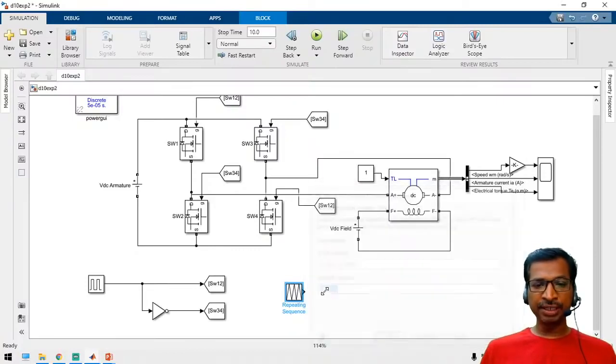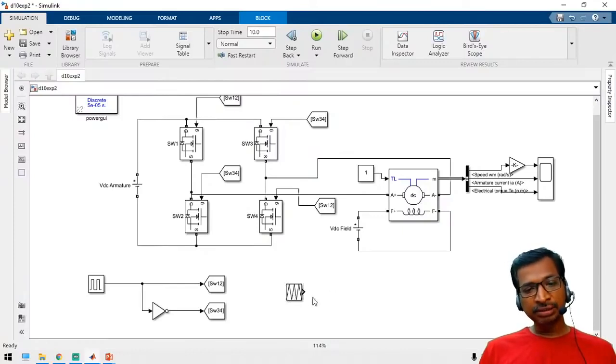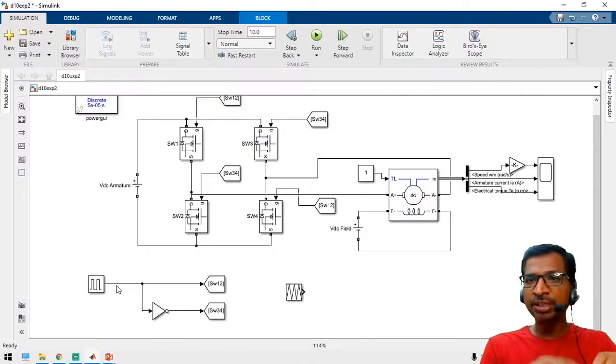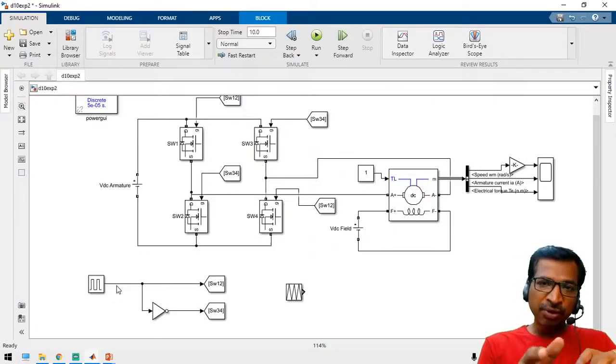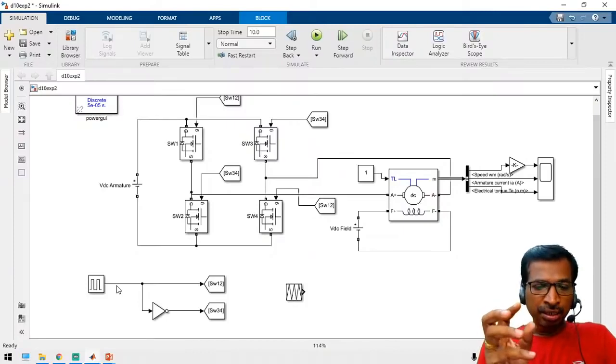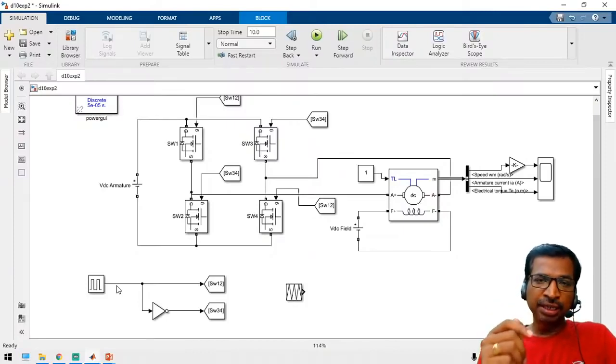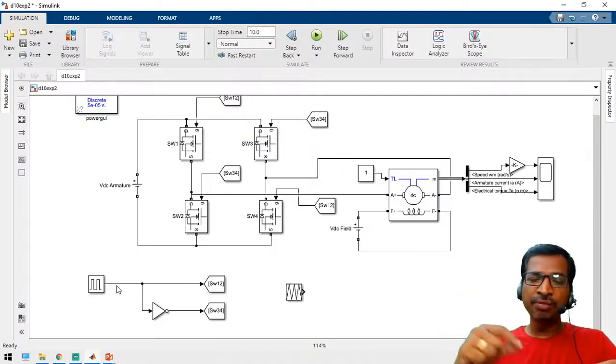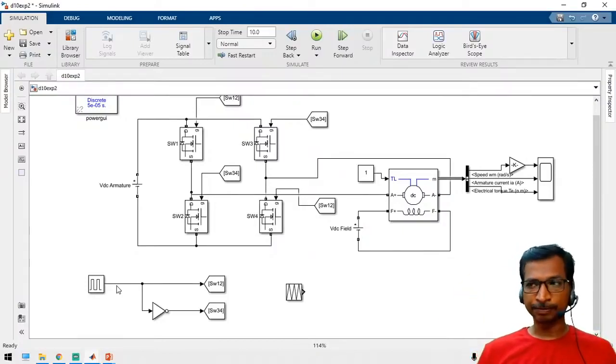Now we can get a triangular waveform, and if you compare this triangular waveform with a constant or DC voltage, then we can get the same kind of PWM in real time, because by default the pulse generator block will not be available in real time. So for that we have to generate a triangular function as well as the control waveform. By changing the control waveform, we can get a controlled output voltage.